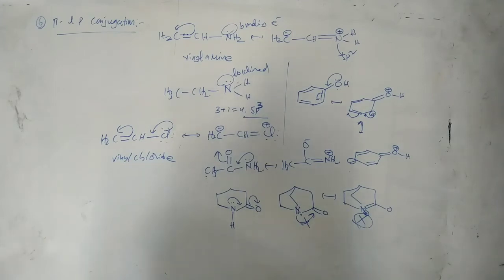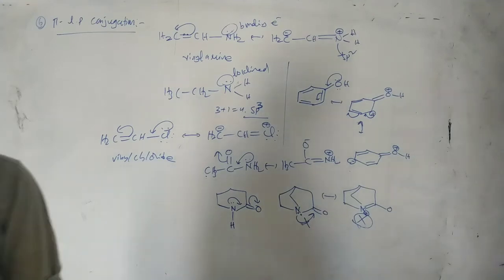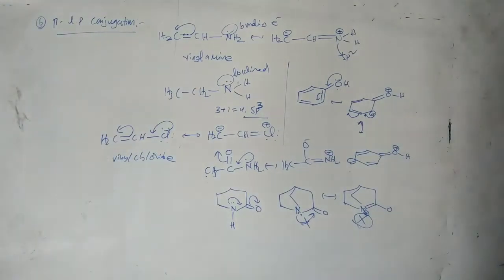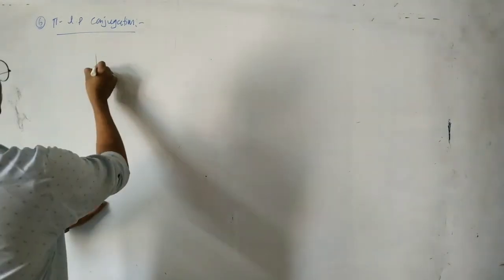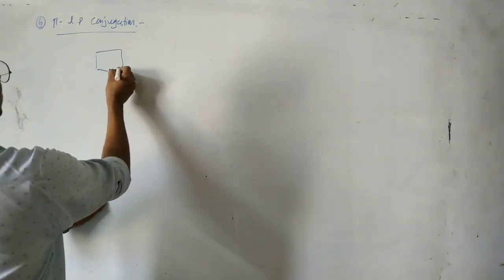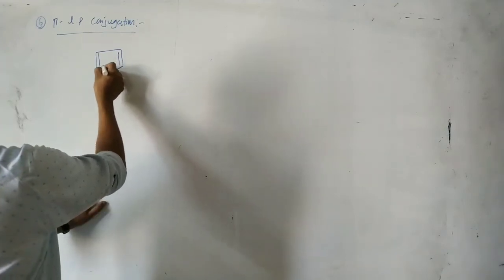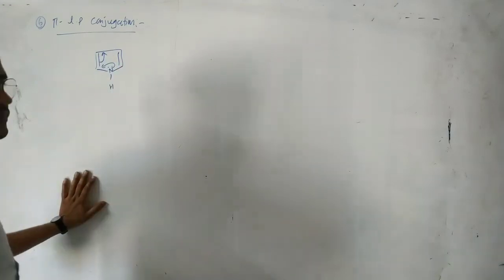So let us apply this lone pair pi conjugation to some other molecules. So next here, you see pyrrole, pi bond, pi bond. Here this one, pi lone pair conjugation.